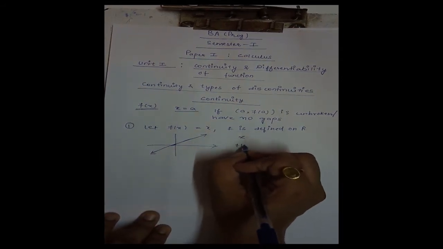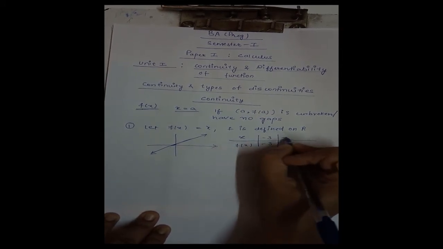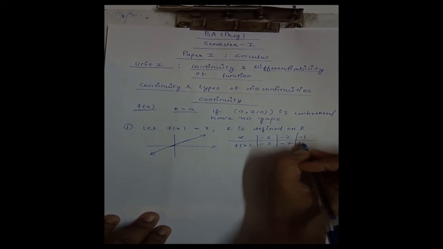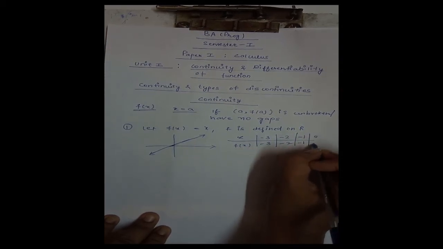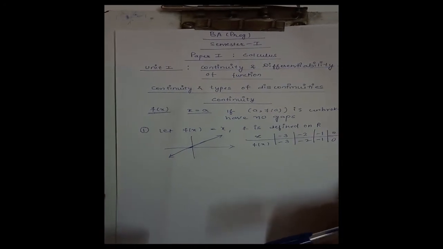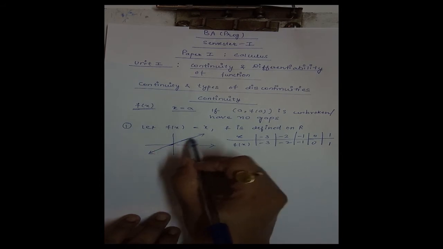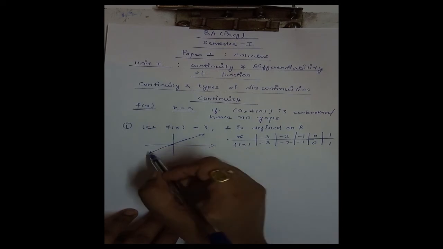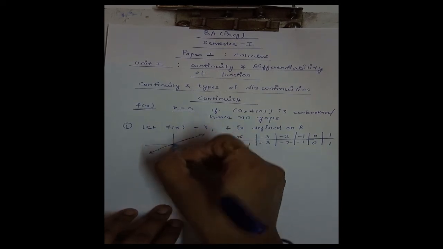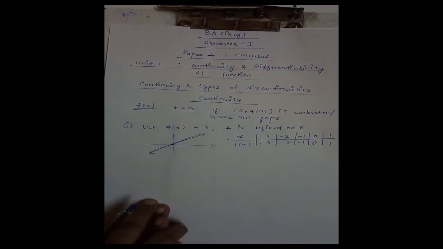When we give values to x, let -3, then f(x) will be -3, -2, -2, -1, then at -1, this is -1, 0, 0, 1, 1. Then the graph is like this. Now clearly it is clear from this graph that this graph has no gap anywhere, and we can also draw this graph without lifting our pen. I can easily draw this line without lifting my pen. This is a continuous function.